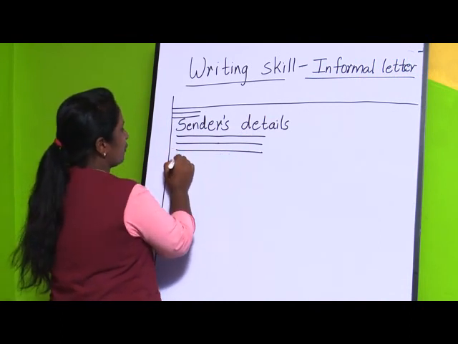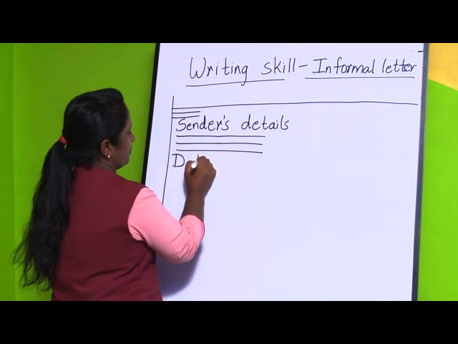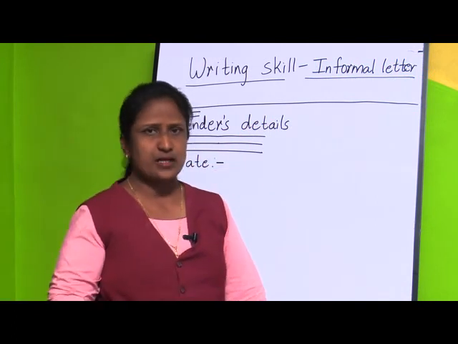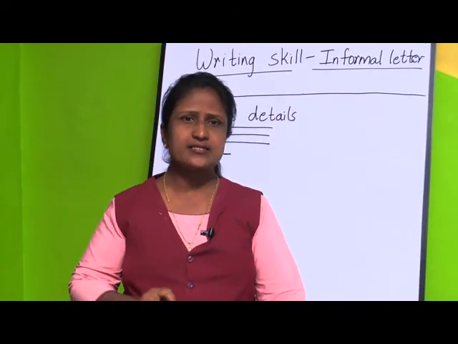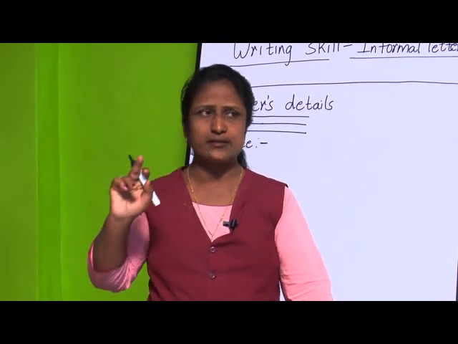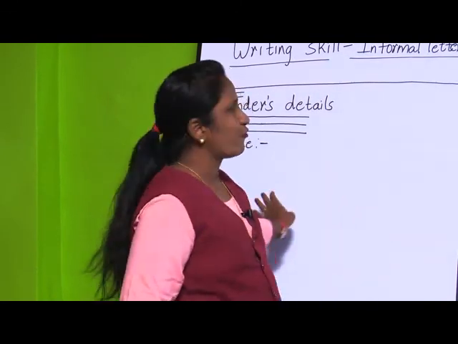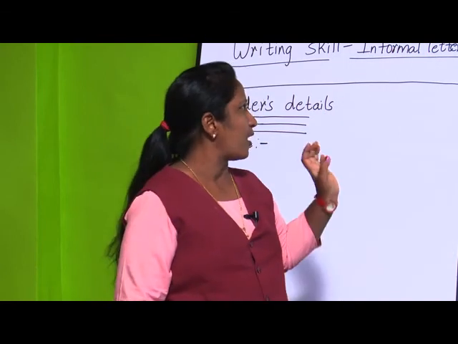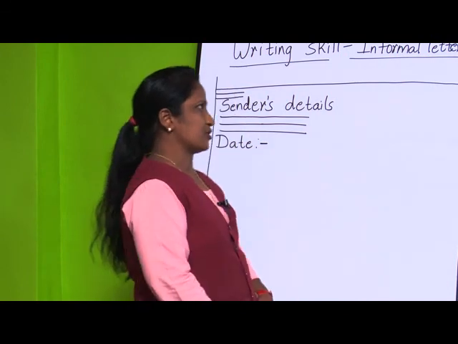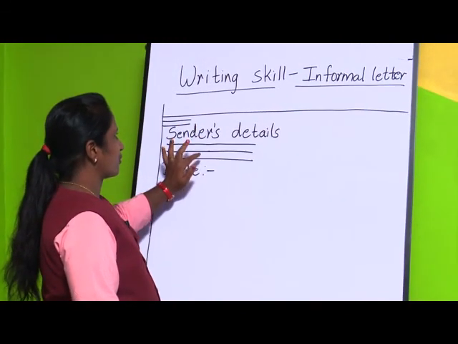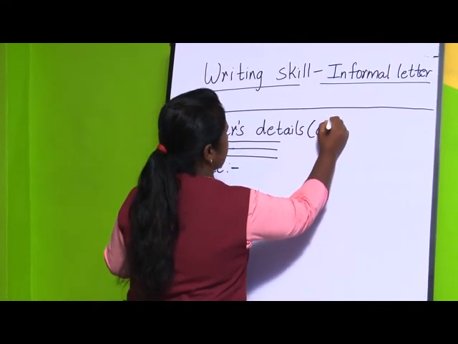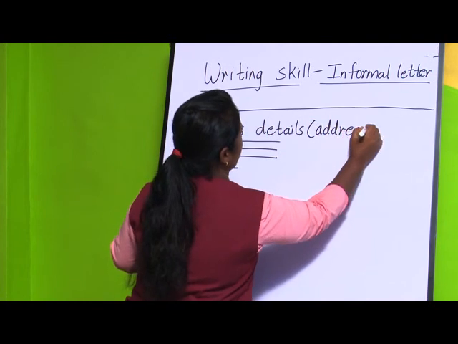After that, you are going to write the date. Now, I am going to write the letter today. So, what is the date today? Today it is 14th August 2020. I am just giving the format, and later on I will show you again how to write the letter. Then after that, you are going to write the salutation. Here you are going to write the sender's address details.